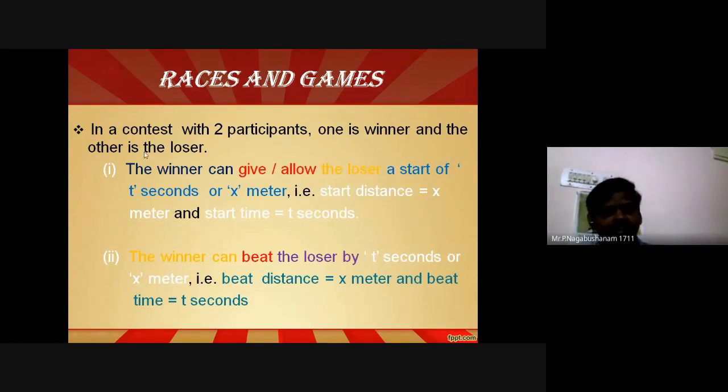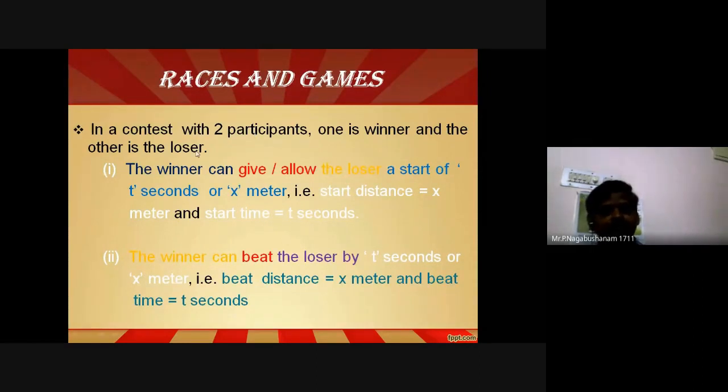In a contest, assume there are 2 participants. I am going to conduct one game. In that game, there are 2 participants. One is the winner, the other one is the loser. Again, you can classify the game in 2 ways.